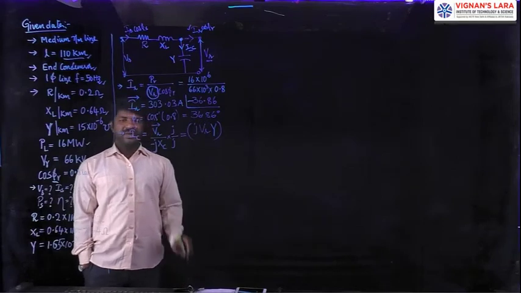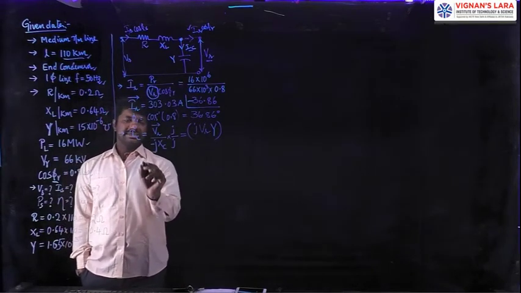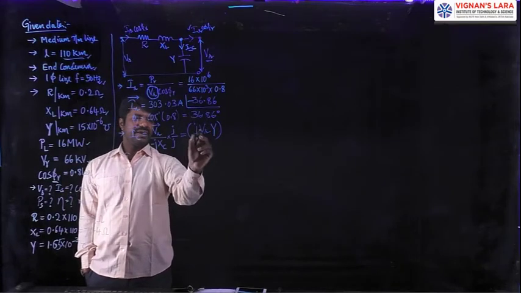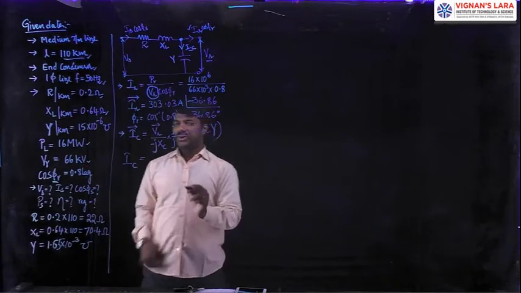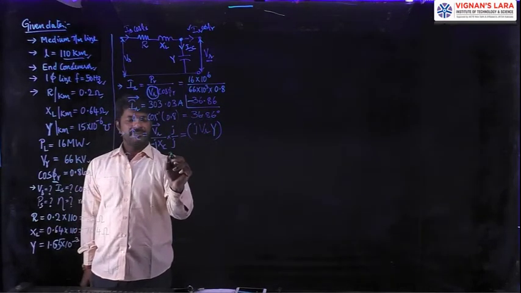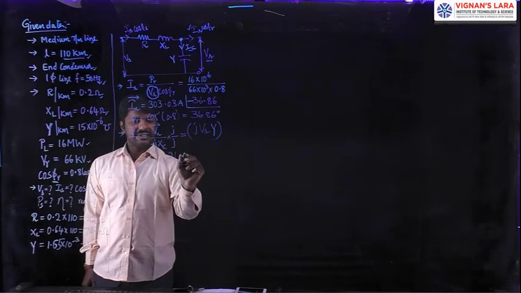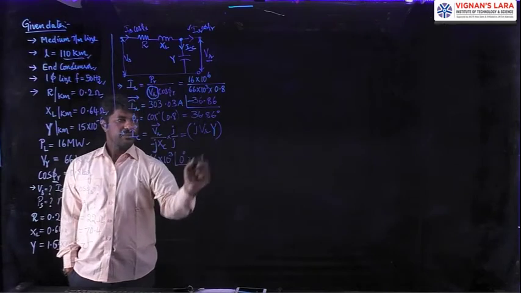Okay, simplifying this in the calculator, let me substitute. IC is equal to the VR value. The VR is 66 kV in the data, so its value is 66 into 10 power 3, which was taken as the reference. That is why it is at an angle of 0, multiplied by the Y value.